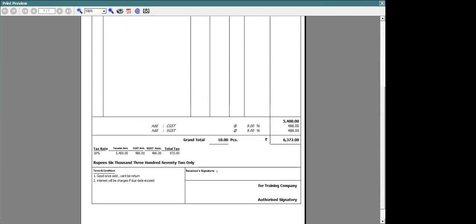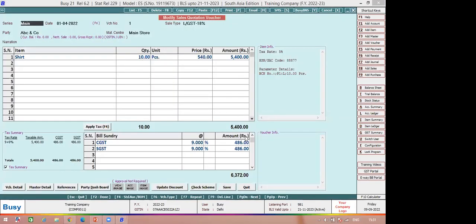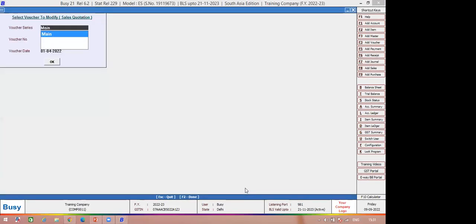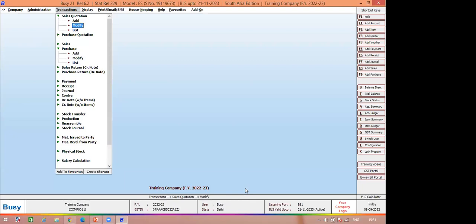Here you can see that the terms and conditions with the design that I have defined are already showing in the standard format printout. So all these are configurable. You can do as per your requirement. You can configure the design also. So I've done a sale quotation.